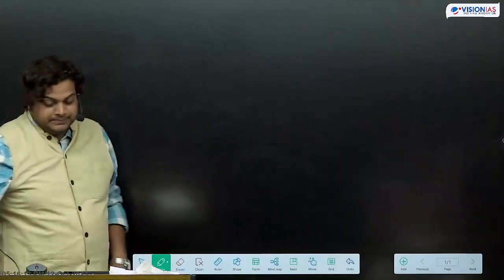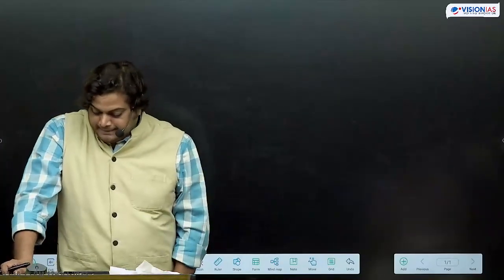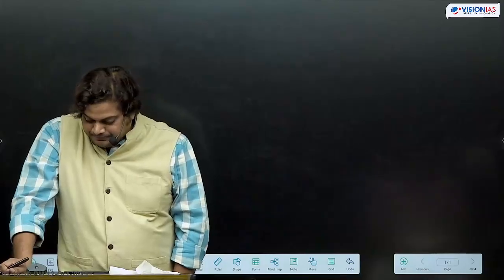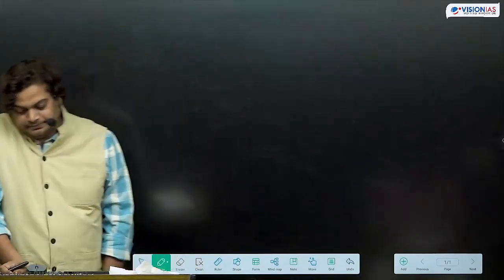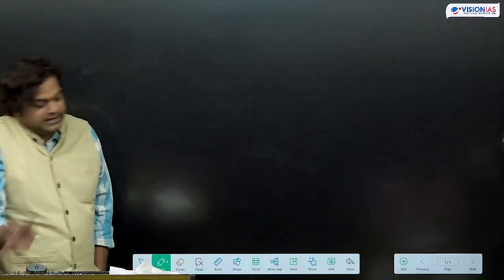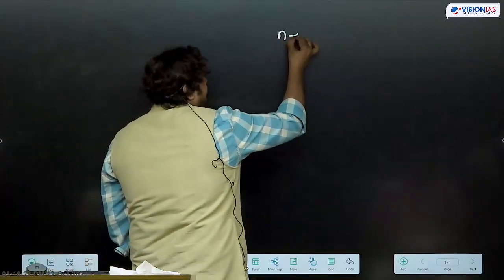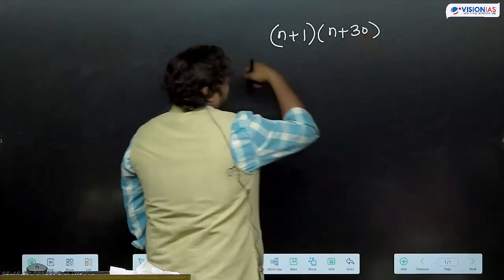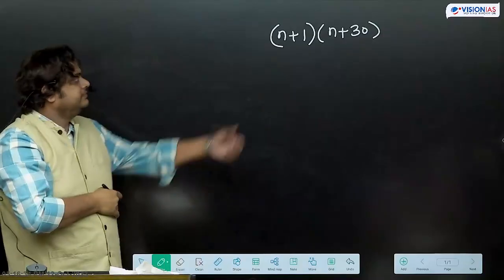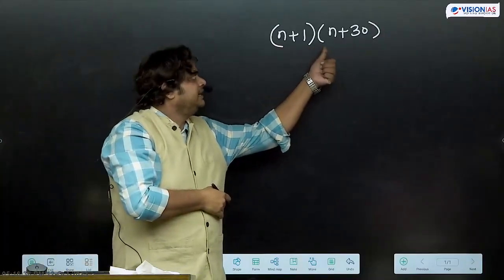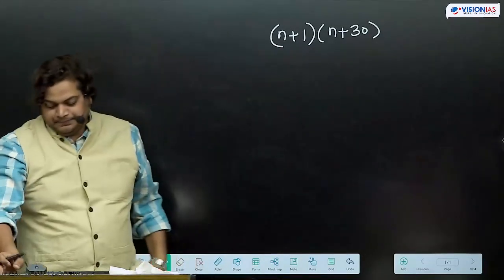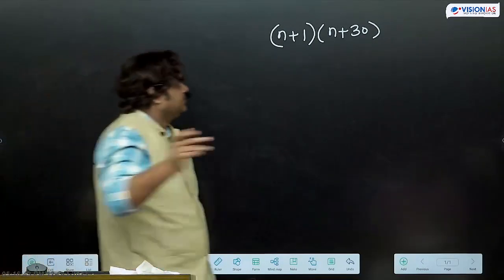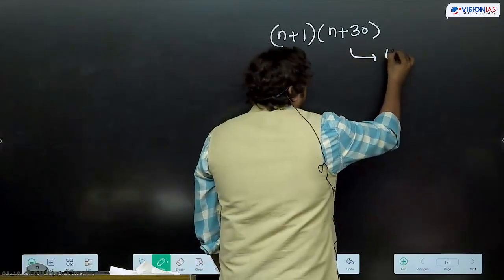Then we can have another question. Write down this question. For which value of n is (n plus 1) multiplied by (n plus 30) always even?